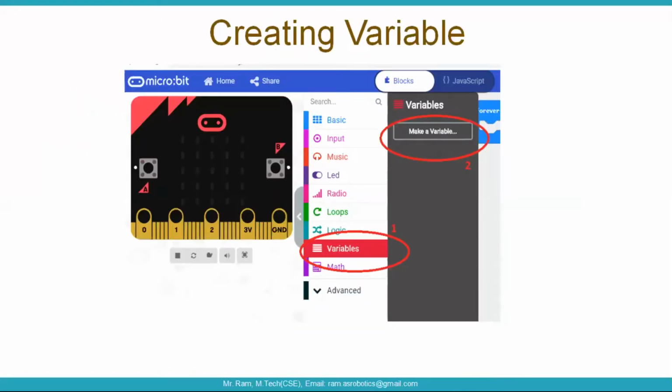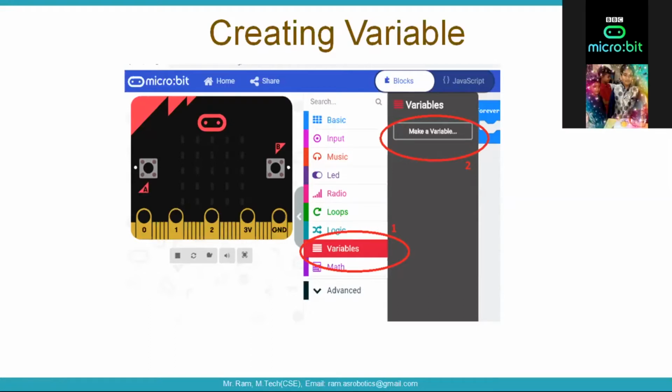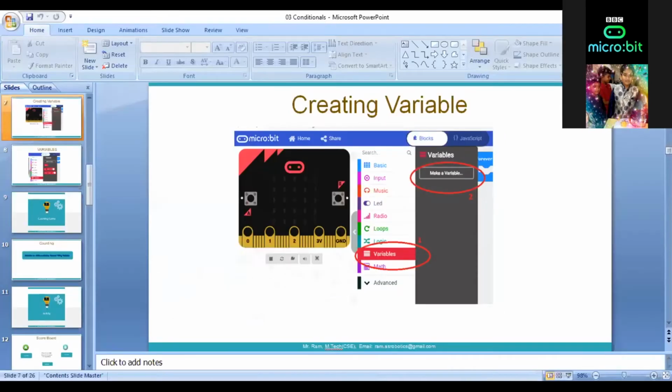Now coming here, how to create a variable in our micro:bit programming. If you go to our website or our software, we can go to Variables. There, Make a Variable is there. Upcoming, I'm showing how to create a variable, what the options in variables are, and what operations we can do. Those things I will do now. Here, I will share my projector screen.